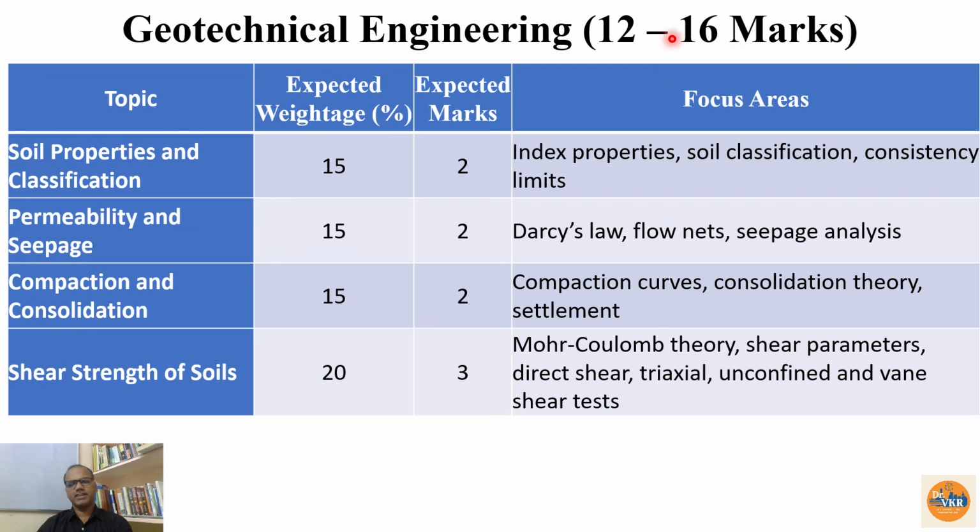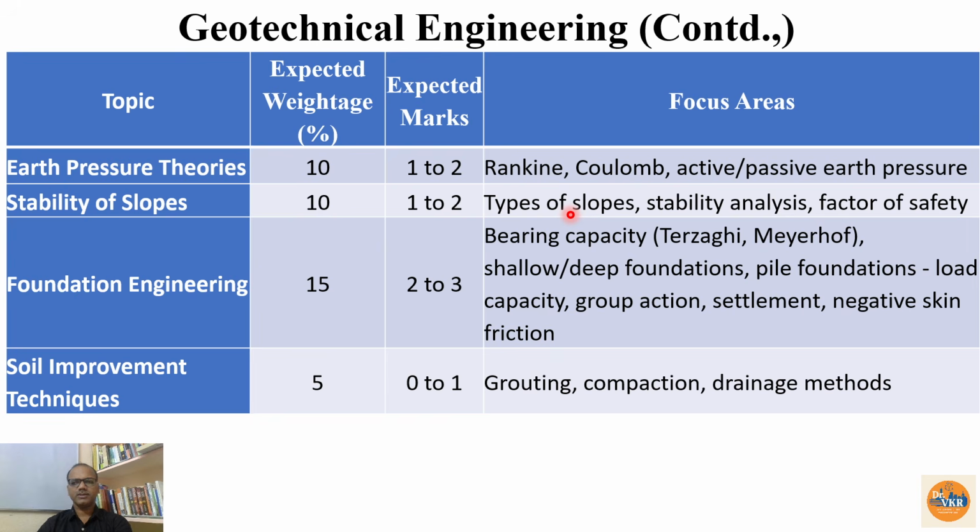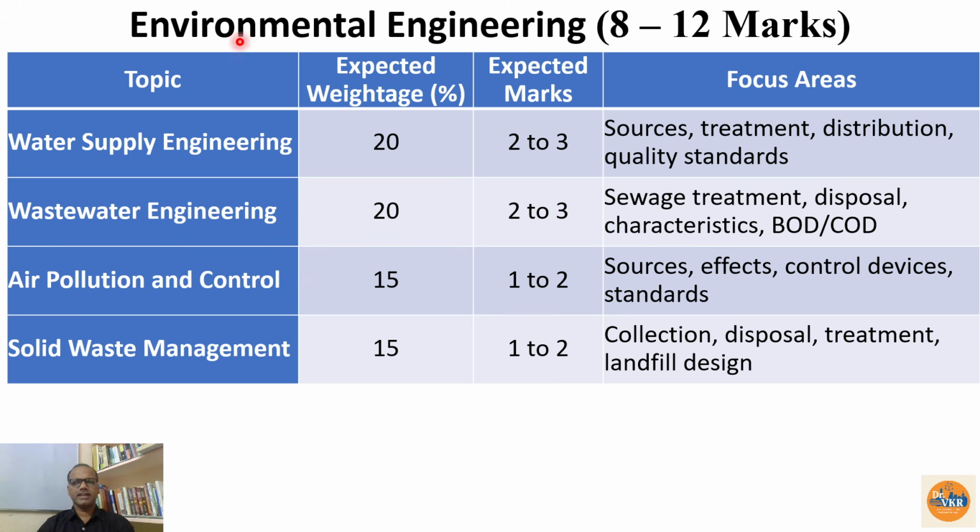On an average we can get 14 or 15 marks also. Please focus on this topic so that you can cover the major portion of the core engineering. Now let us move on to the next one. Next highest weighted subject is environmental engineering, which carries 8 to 10. In general we can get the 10 marks on an average.